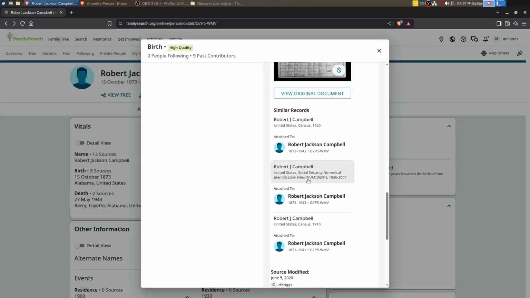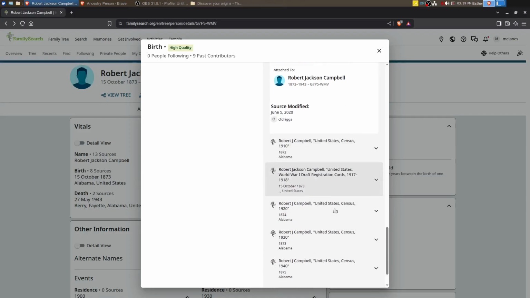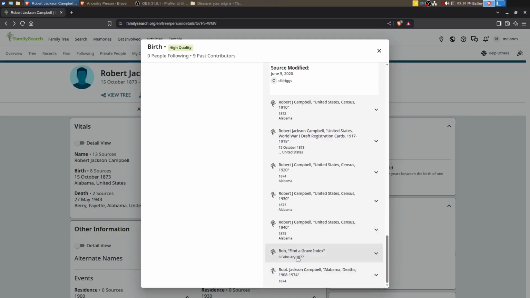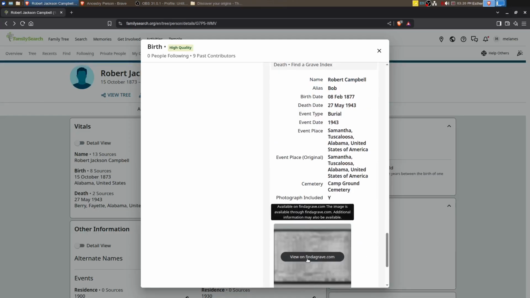We've got a new record file. That is probably going to be for one of his children. Let's keep going here. 1910. And we did notice that he worked as a merchant in the 1930 census, but in earlier ones he was a farmer. And then here's the Find a Grave memorial. We should go and look at that.